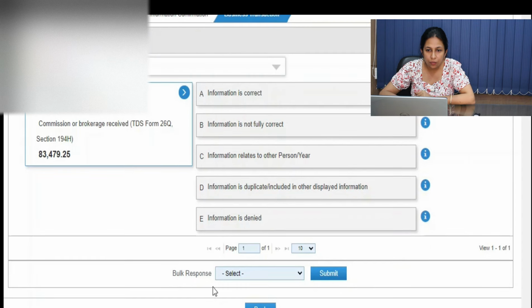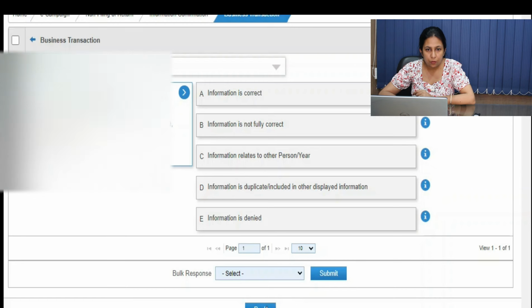So here you have to click on this tab. If you have received this much amount from this party, then the information is correct, and you can select this tab. If information is not fully correct, then you have to select this tab. If information is related to another person or another year, then you select this tab. If information is duplicate, included in other displayed information, then you select this tab. And if information is denied, that is completely wrong as per you, then you select this tab and then submit. Here you can see the submit response.